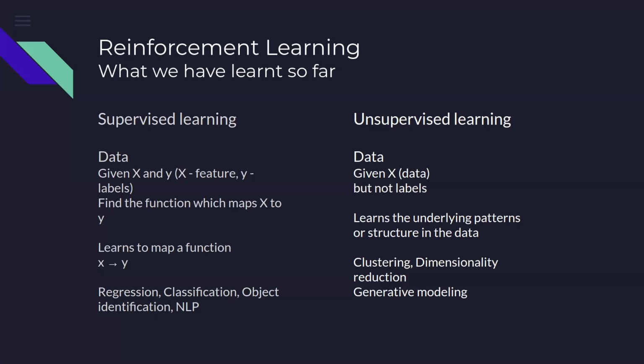And what we do in supervised learning is find a function which will map the X values, that is the features, to the Y values, that is the labels. We have done this in regression. We have done this in classification. In the regression example, data about different houses were given, and we were also given the value of the house. In that regression problem, we were trying to predict, based on the given features of the house, what the price of the house should be.